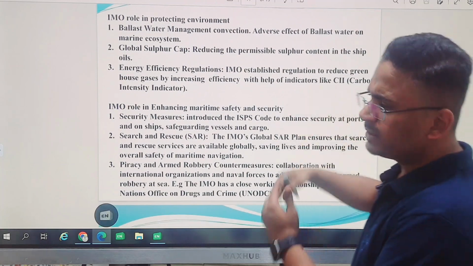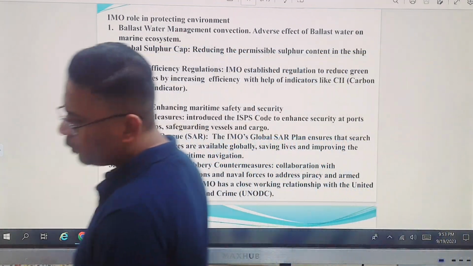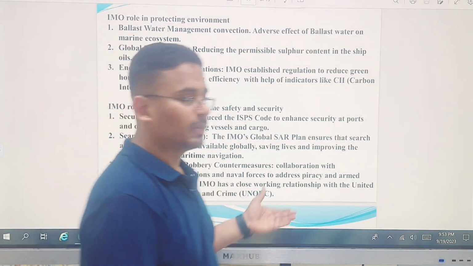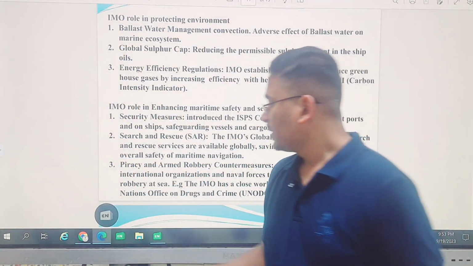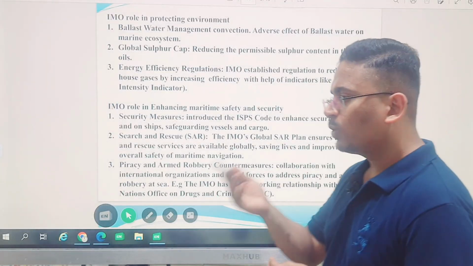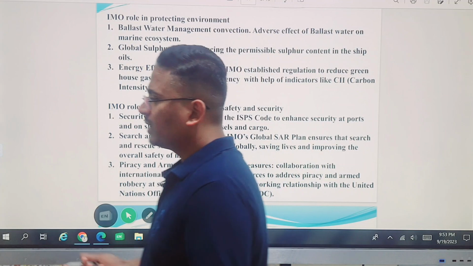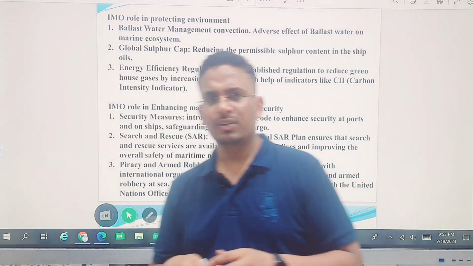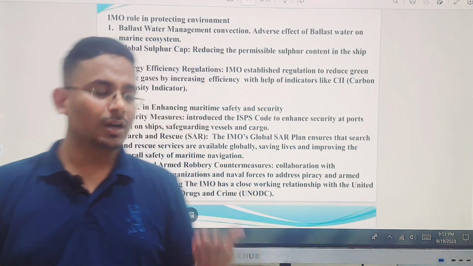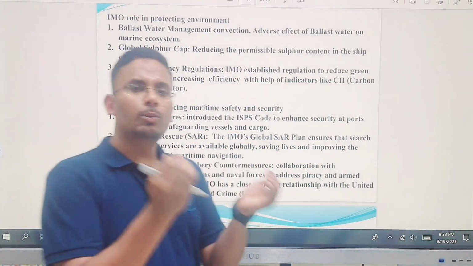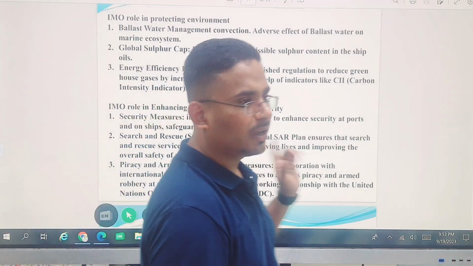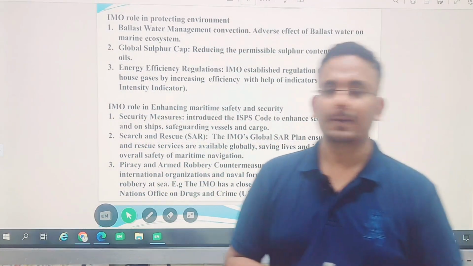Basically, I have divided the answer into two parts. The first one is the environment part. The second one is about maritime safety and security. This seems to be a little more on the factual side, but anyway, you have to go through it. If someone has done a very good preparation for the exam, they would have attempted this with a good number of examples, but I have certainly taken a lot of help from Wikipedia in order to develop this. Okay, fine then.